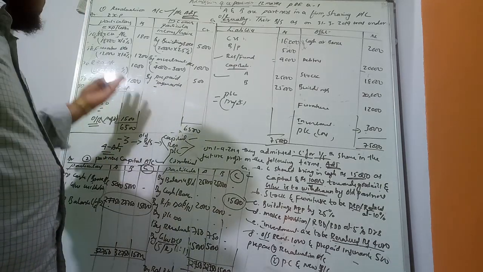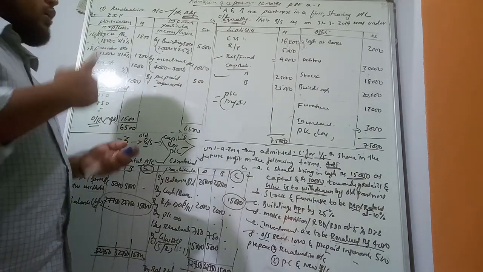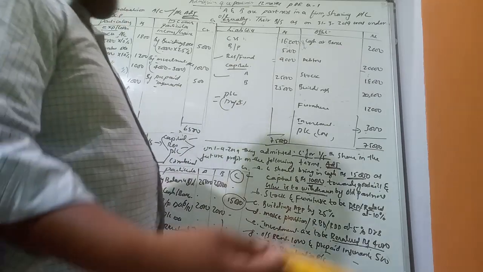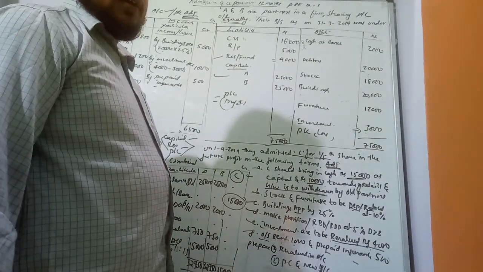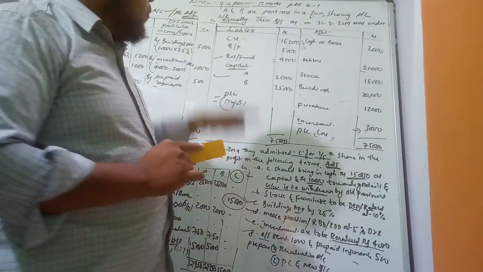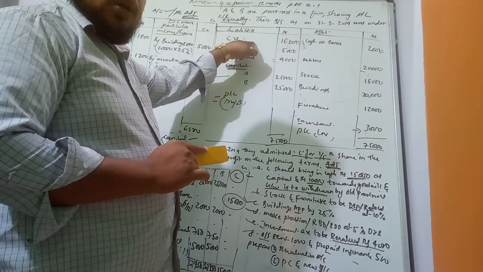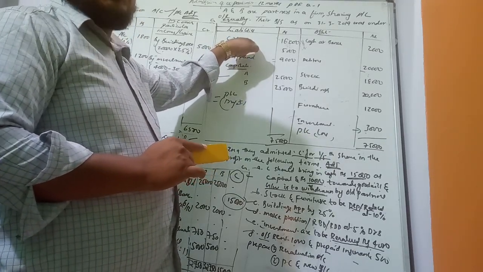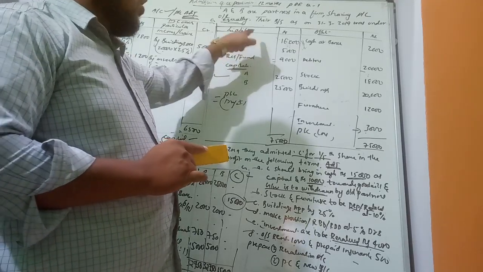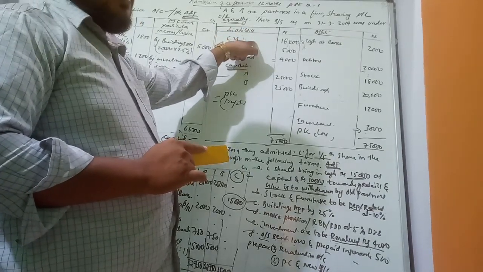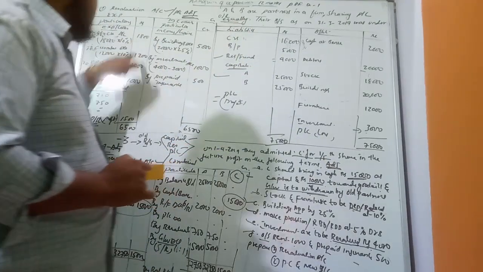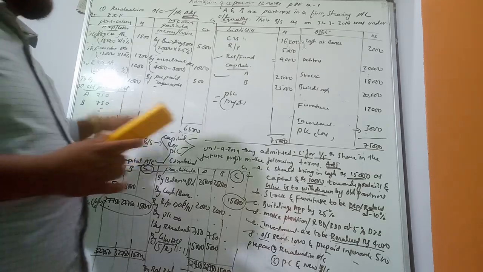Now the first step and second step we have completed. Now the third step, which is very easy: the new balance sheet. How to prepare it? Simple. The new balance sheet is prepared with the help of the old balance sheet. This balance sheet belongs to the old partners. After the admission of a partner, the firm is going to prepare a new balance sheet along with the adjustments.